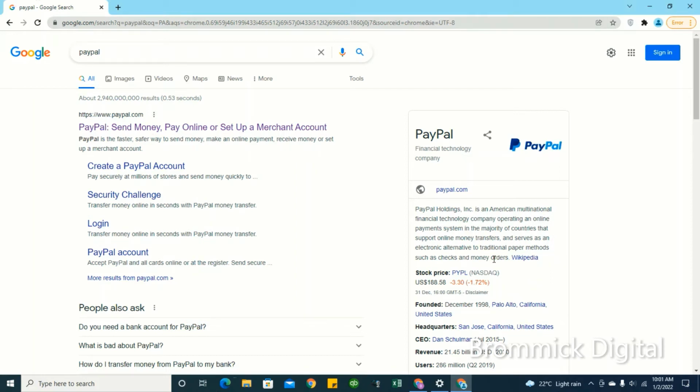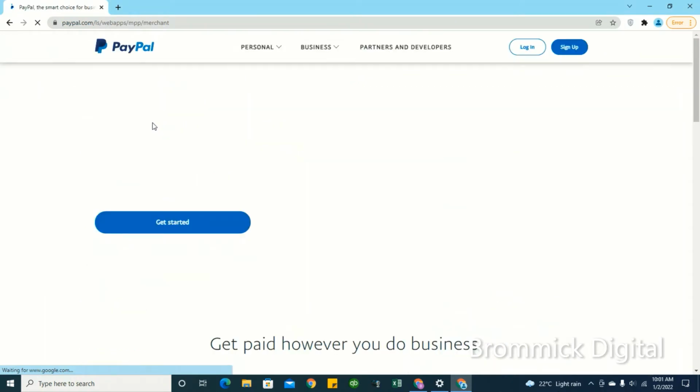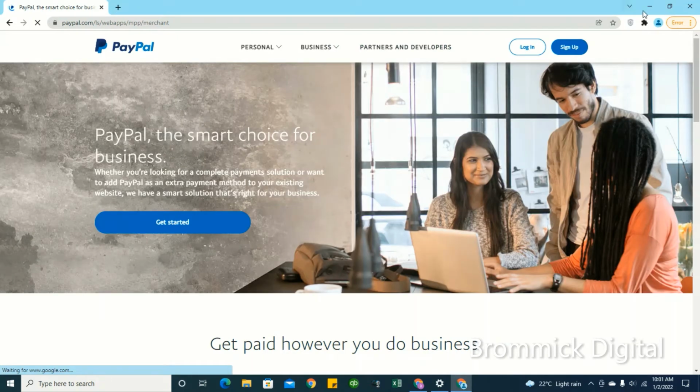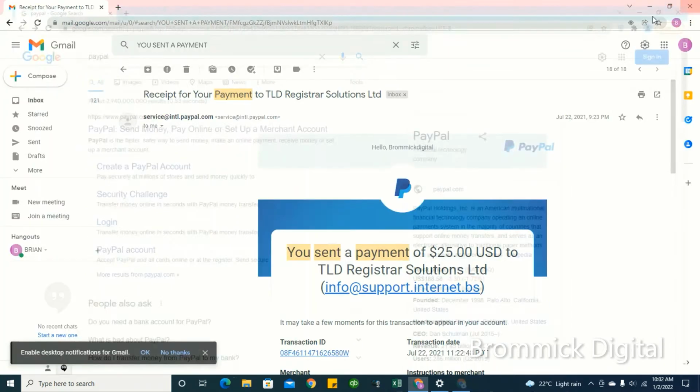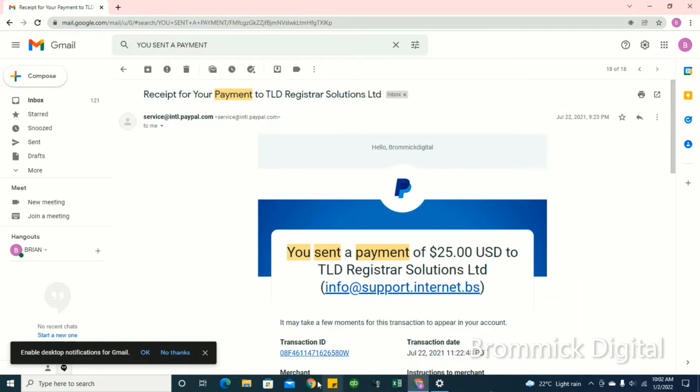If you register for a PayPal account without using the trick that I share here at Bomic Digital, you will find that your PayPal account can only make payments but does not have an option for receiving money. So basically, I'll be able to go to my Google and show you how you can create your PayPal account today.